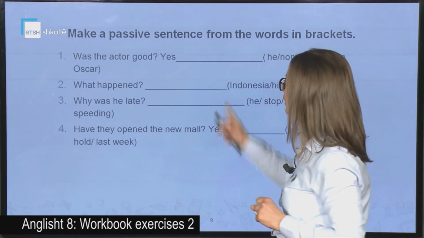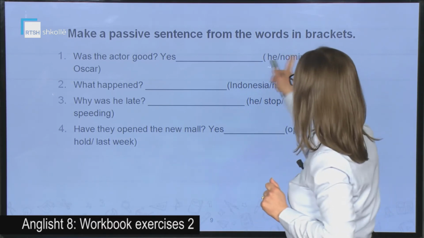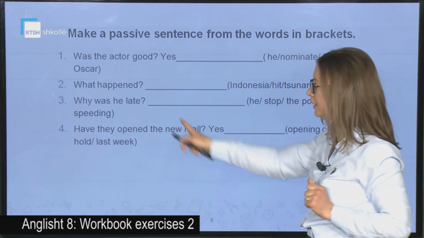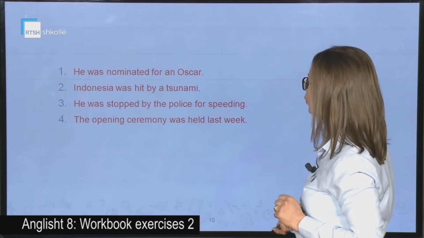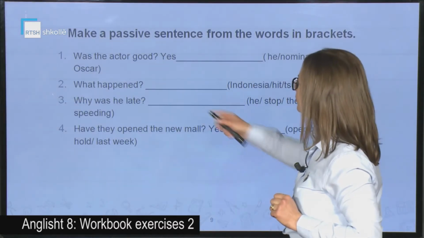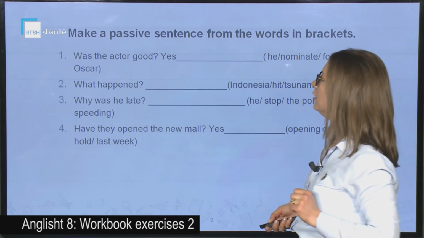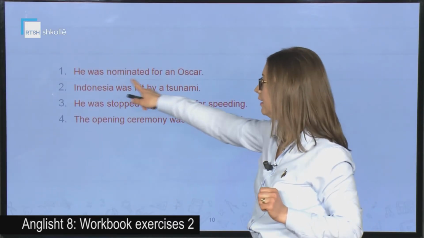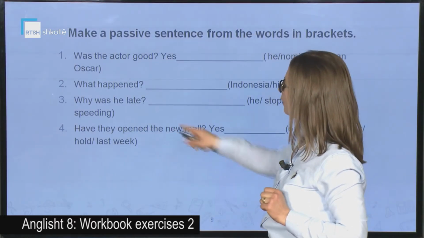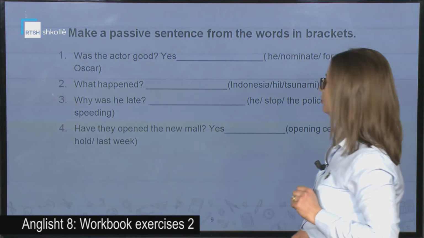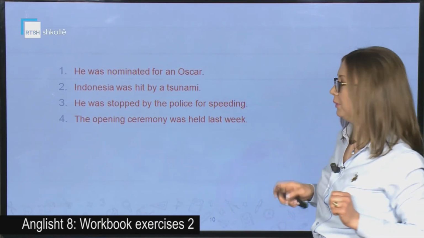Let's go on. Make a passive sentence from the words in brackets. So we have the words here in brackets, and we have to fill in the sentences properly. Was the actor good? And we have the words here, and we say yes, he was nominated for an Oscar. What happened? Indonesia was hit by a tsunami.